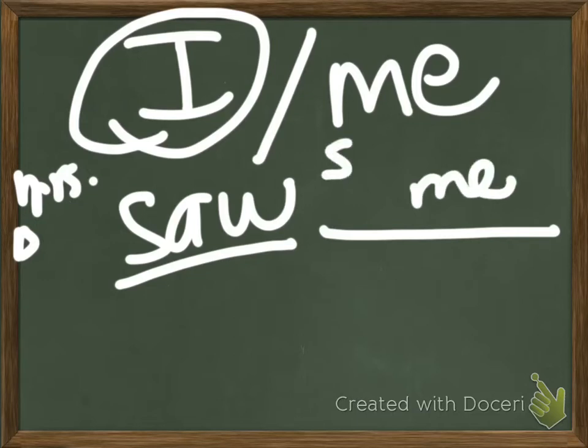Another way, you could cross out Sarah and then what would sound better? Mrs. Barwinski saw me or Mrs. Barwinski saw I? It would obviously be me. So just remember, same thing with who and whom. I is the subject. Me is the object. Very simple.